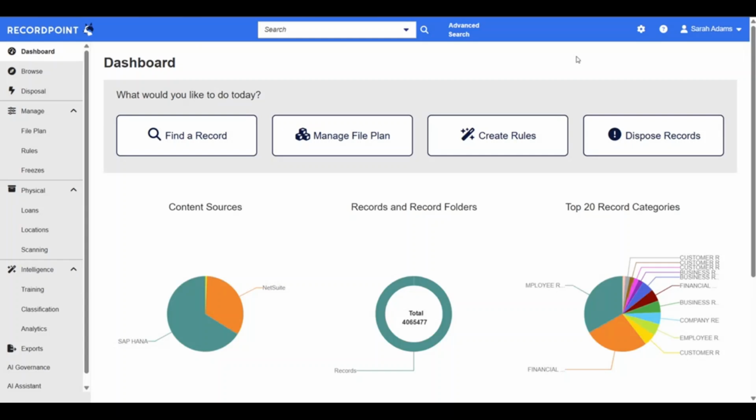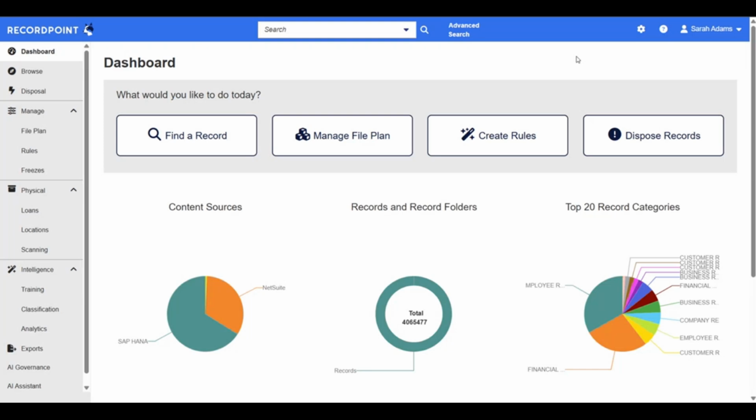Welcome to this demonstration of RecordPoint and its integration with Workday. RecordPoint is a data governance and security platform that allows you to manage all of your organization's data through a single pane of glass. Today, I'm going to talk about specifically what Workday records might look like in RecordPoint and how you can manage them.